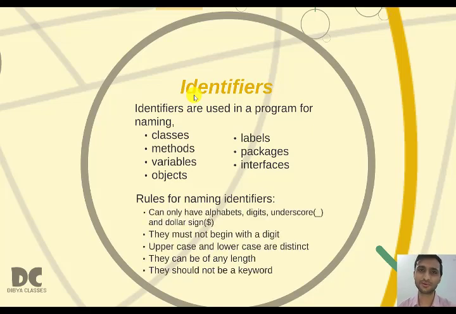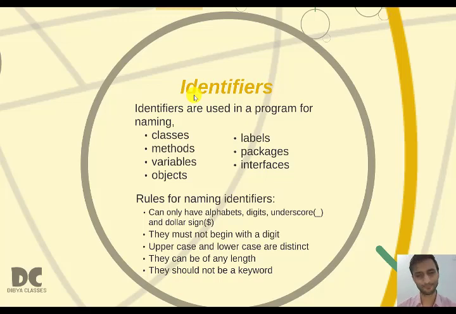There are a total of 5 rules. That is, they can have only alphabets, digits, underscore and dollar sign. They must not begin with a digit. Uppercase and lowercase are distinct. They can be of any length and they should not be a keyword. Okay, so let us understand. First, they can only have alphabets, digits, underscore and dollar sign.